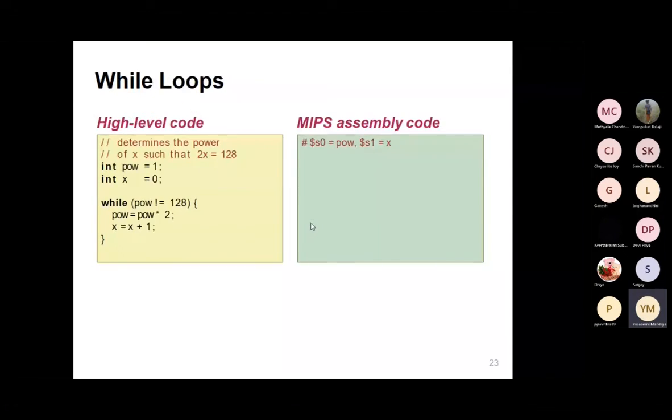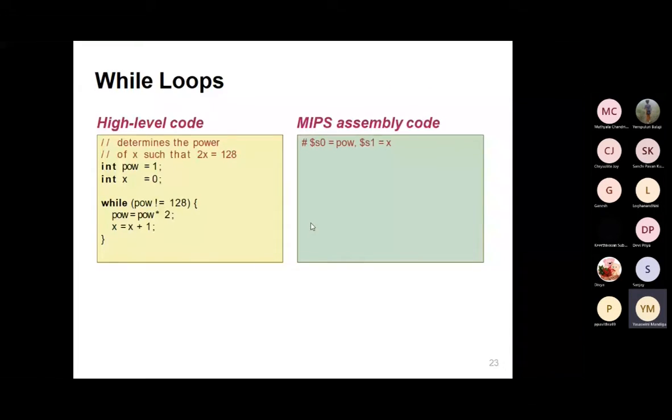In the same way, we have one of the high level codes they gave. What code did they give? pov equal to 1, and next, x equal to 0. The while condition will be given. Under the while condition, pov is not equal to 108. So if it is not equal to 108, the inside statements will be run. If it is equal to 108, the inside statements cannot be run, and the execution will go into stopping.